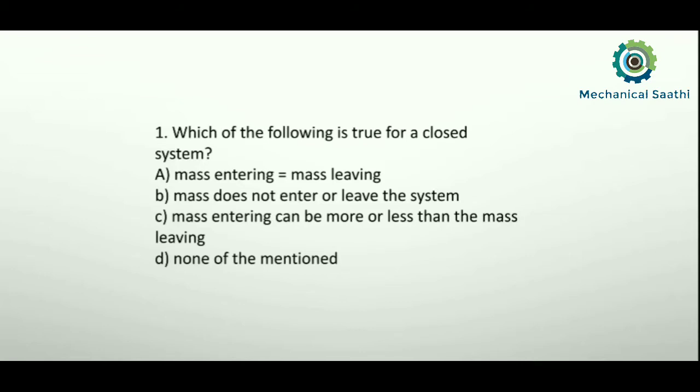In case of an open system, both mass and energy can be transferred. In case of a closed system, mass cannot be transferred from the system or into the system. And in case of an isolated system, neither mass nor energy can be transferred.